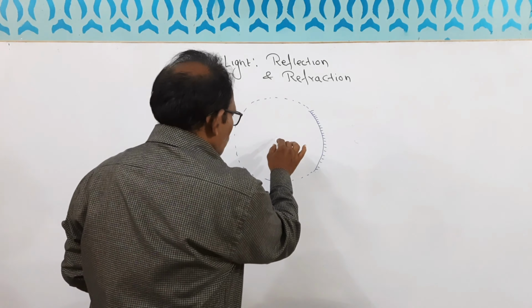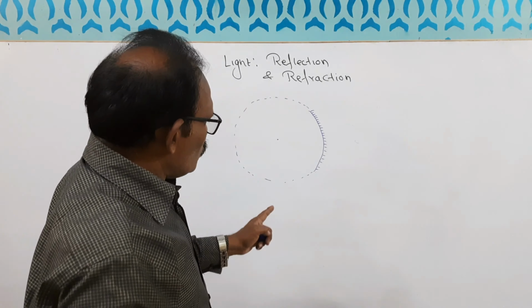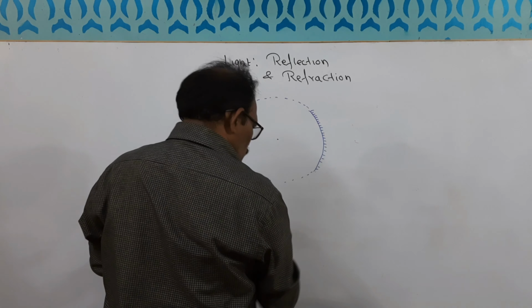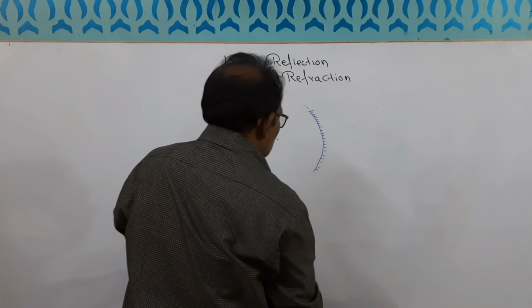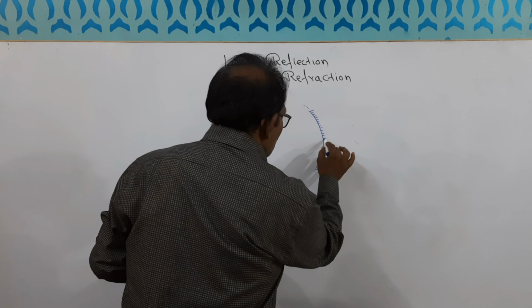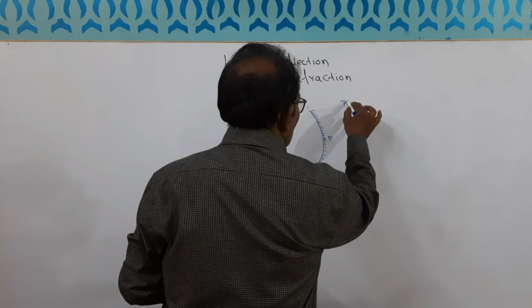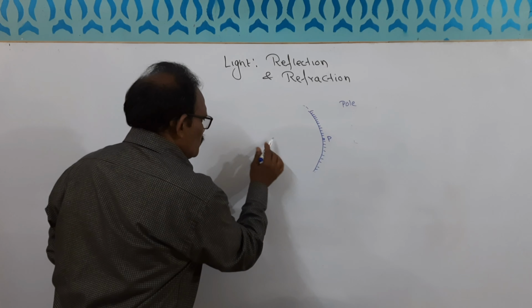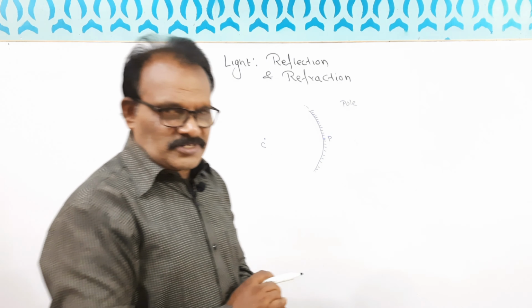So here is a point called the center of the circle. Now the middle part of this, we will mark this one. So the middle point of the mirror is called the pole of the mirror. Pole of the mirror. Is that clear? Now this is C. This is the center of curvature.